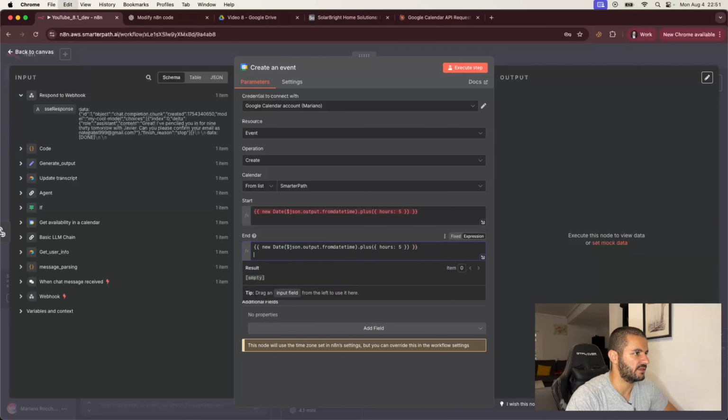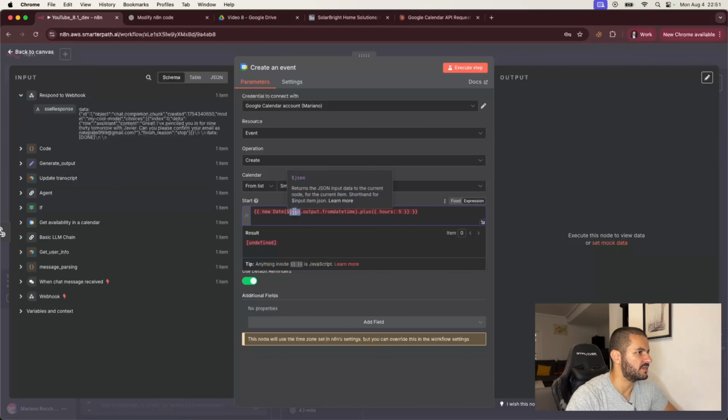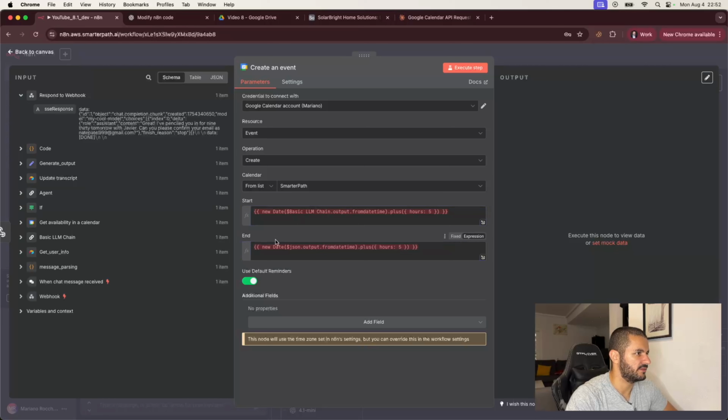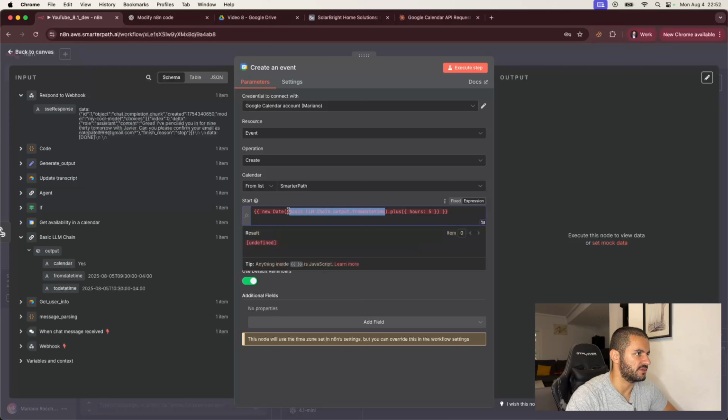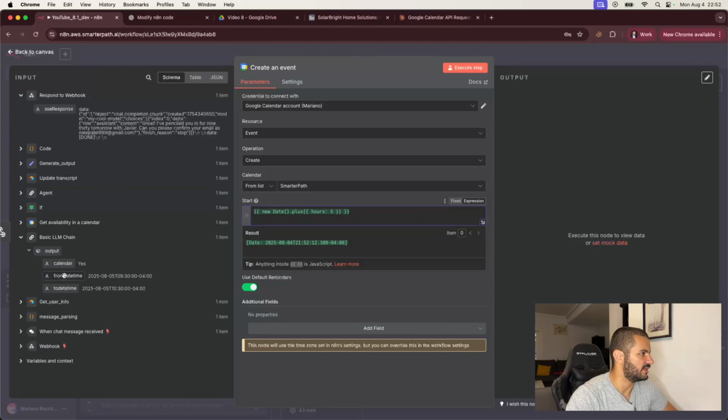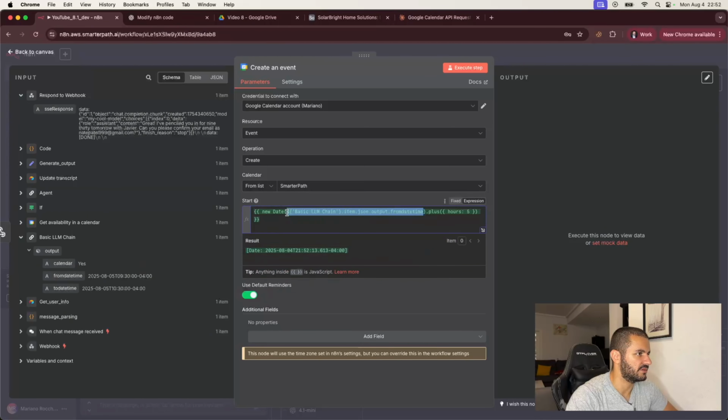And this would not be JSON, but basic LLM chain. So this would be basic LLM chain, or something like that. Let's see. Let's just remove the whole thing here and add it directly from here.